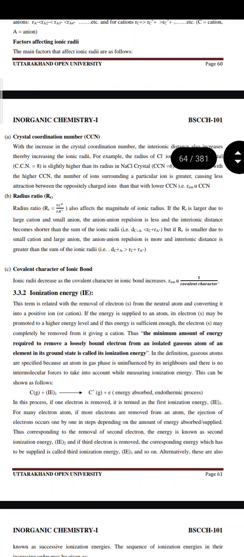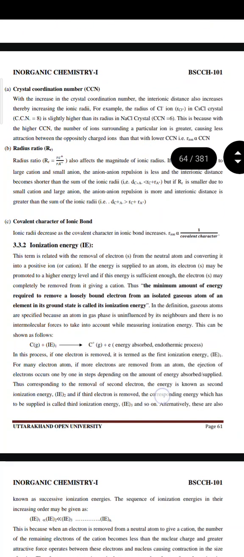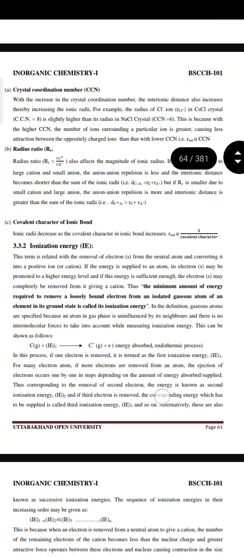Factors affecting ionic radii. The main factors that affect ionic radii are as follows. First is crystal coordination number, CCN. With the increase in CCN, the inter-ionic distance also increases, thereby increasing the ionic radii. For example, the radius of Cl− ion in CsCl crystal is slightly higher than its radius in NaCl crystal. This is because with the higher CCN, the number of ions surrounding a particular ion is greater, causing less attraction between the oppositely charged ions than that with lower CCN, that is, r(ion) is directly proportional to CCN.